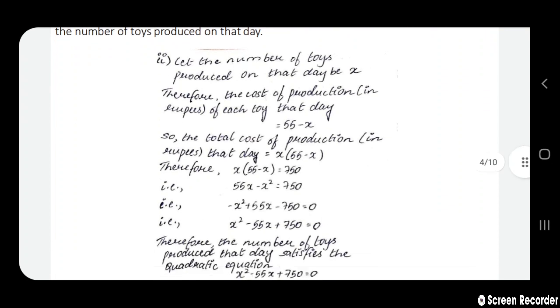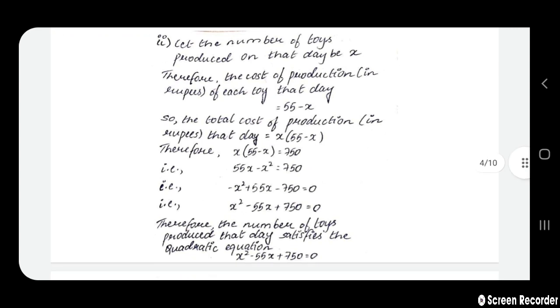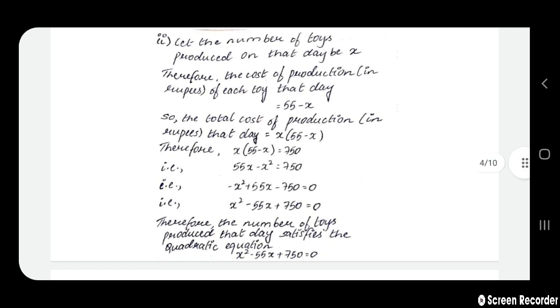Upon simplifying, we get 55x minus x square equals 750. Next, when you get 750 onto your LHS, we get minus x square plus 55x minus 750 equals 0, that is, x square minus 55x plus 750 equals 0.